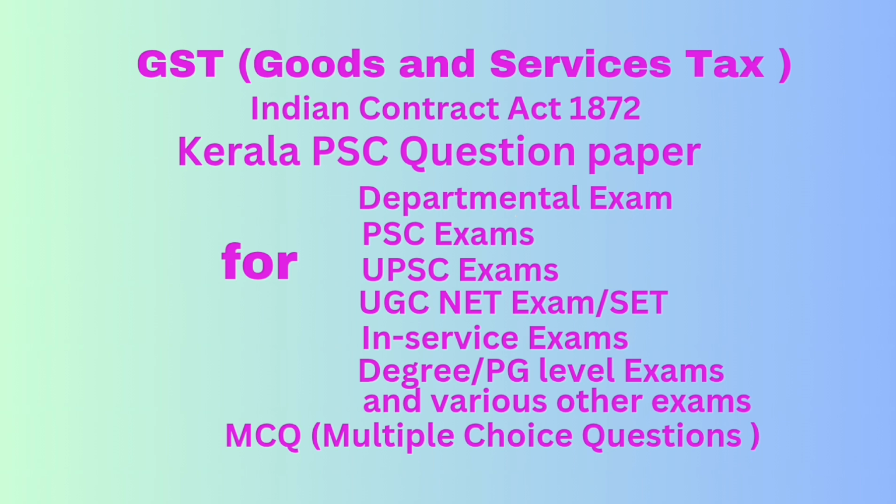Question number 7. Which among the following does not fall under the definition of consideration? Option A, advance received for the execution of work. Option B, refundable security deposit. Option C, non-refundable fee remitted for participation in tender. Option D, advance received for future supply of goods. Correct answer: option B, refundable security deposit.